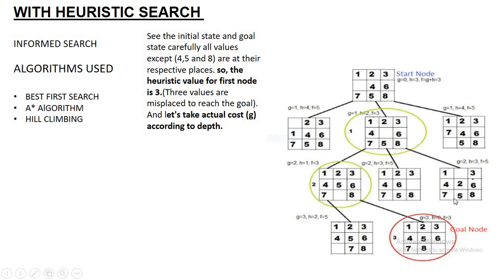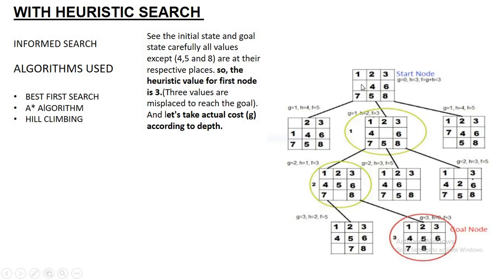If we compare this to this, here we can see that 4, 5 and 8 are not in their correct place. The rest are all in the correct place, such as 1, 2, 3. Here you can see 7 is also in the correct place, 6 is also correct. Only 4, 5 and 8 are not in the correct place. So the heuristic value of this first node is 3.